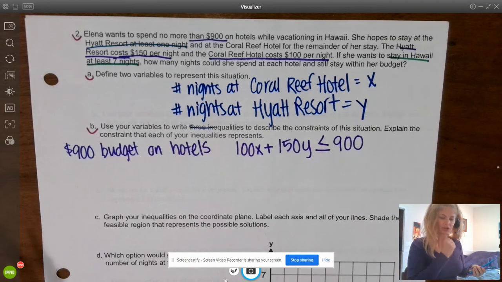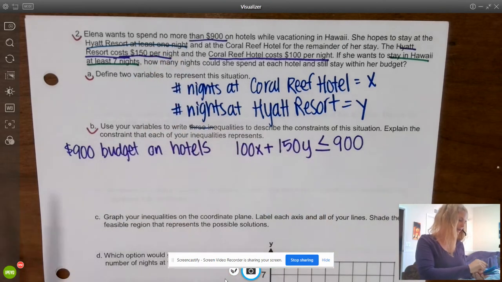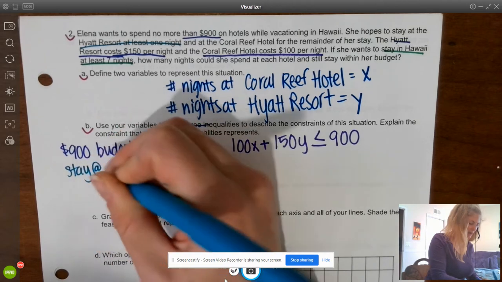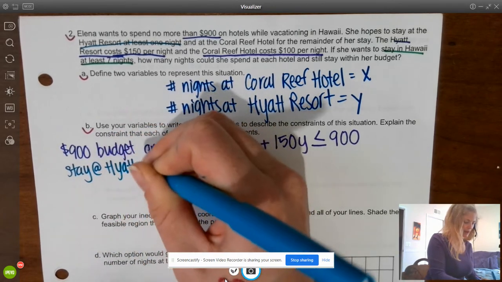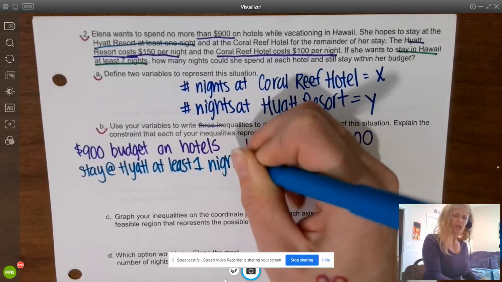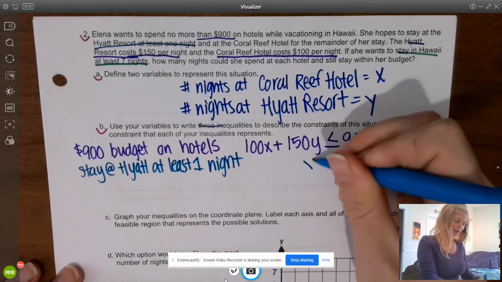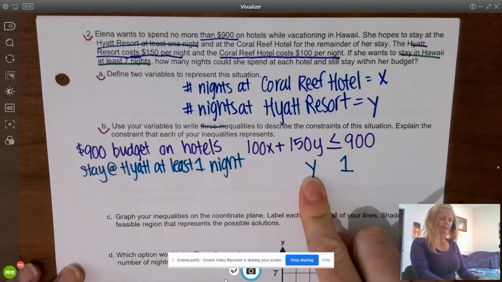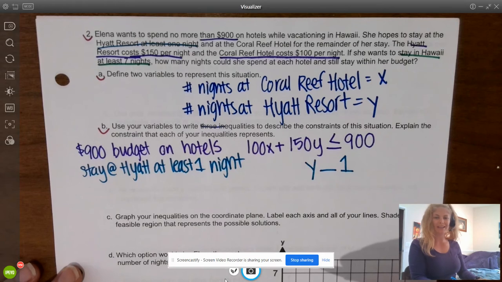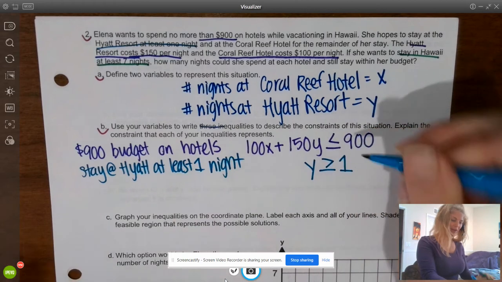What's another restraint that we have here? Oh, she wants to stay at the Hyatt Resort at least 1 night. Stay at the Hyatt at least 1 night. You know, treat yourself. She's earned this vacation. So number of nights at the Hyatt, that's Y, and 1. Could it be equal to 1? Yeah. Could it be greater than 1? Sure. Could it be less than 1? No, we have to stay at the Hyatt. So Y is greater than or equal to 1.